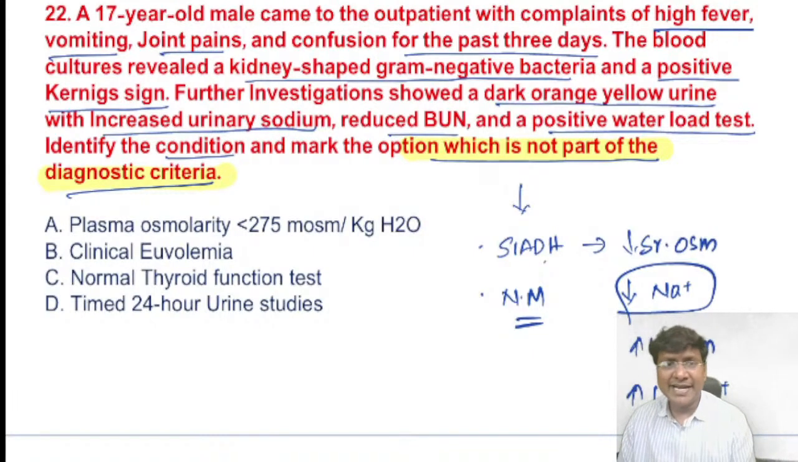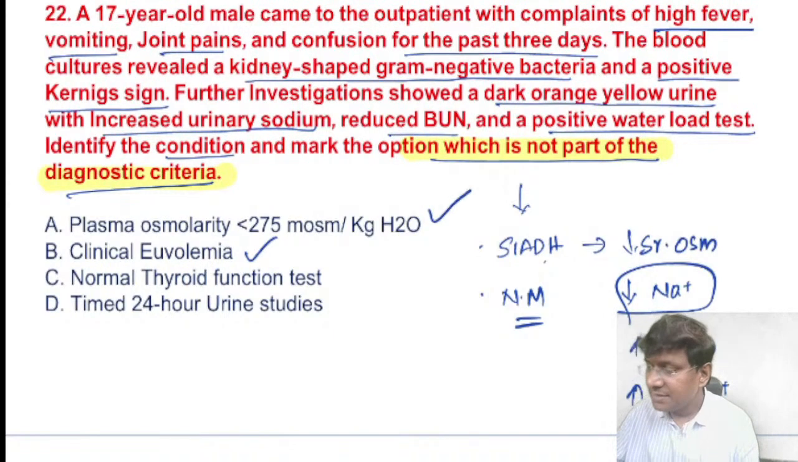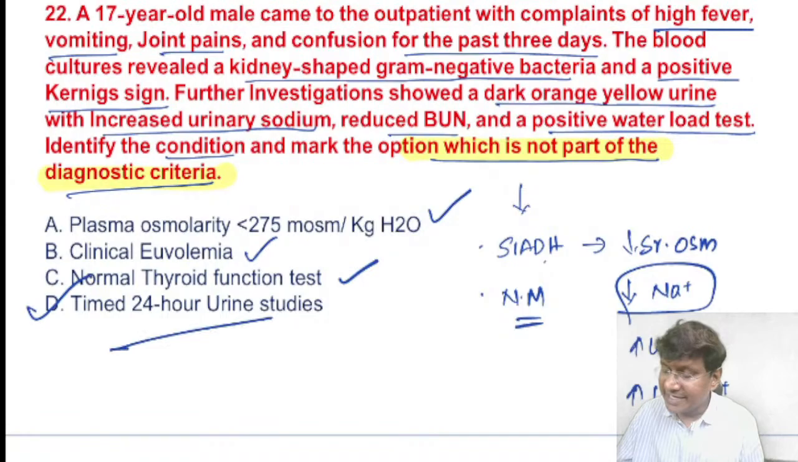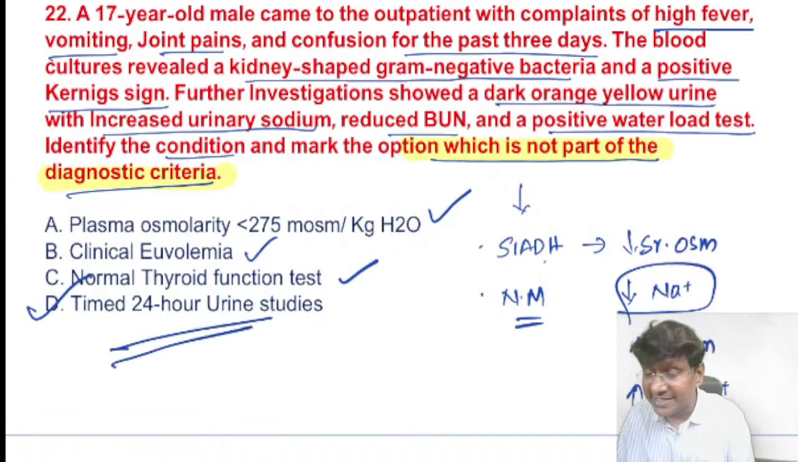In SIADH, there will be a euvolemic status. So the answer is clinical euvolemia. Plasma osmolality will be decreased. There will be normal thyroid function in these individuals, but timed 24-hour urine studies are what we don't do in case of SIADH.